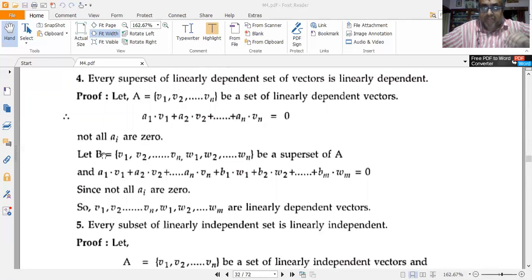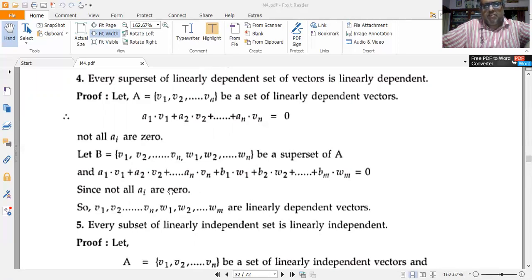Just a minute, let me repeat. If the dimension of B is larger than the dimension of set A, then I say that B is a superset of A and A is a subset of B. So in that case, I have a1 v1 plus a2 v2 plus etc. till an vn plus b1 w1 plus b2 w2 plus etc. till bm wm is equal to 0.